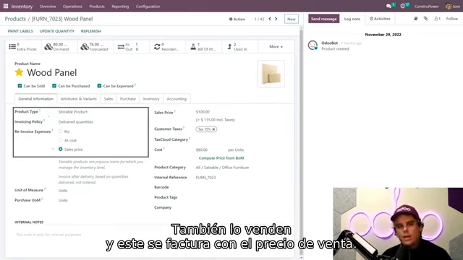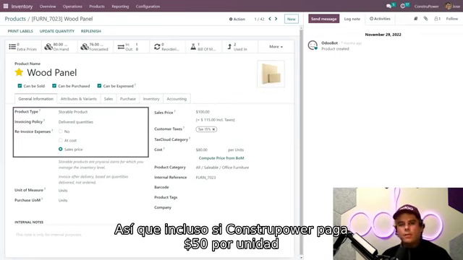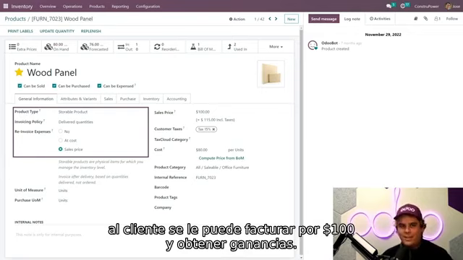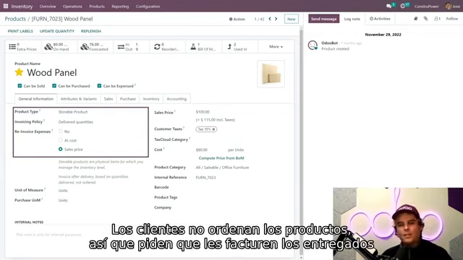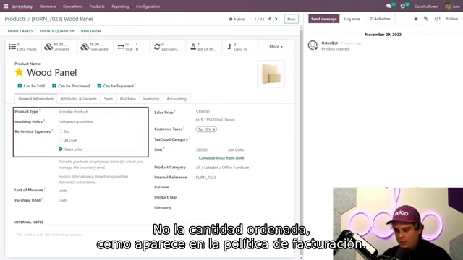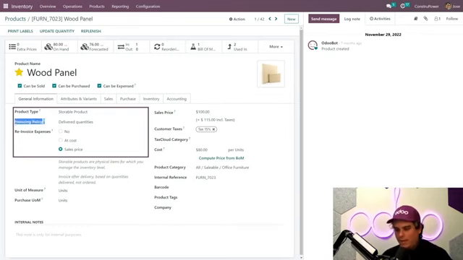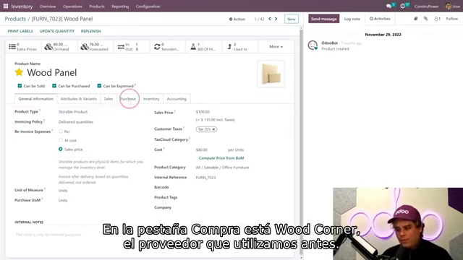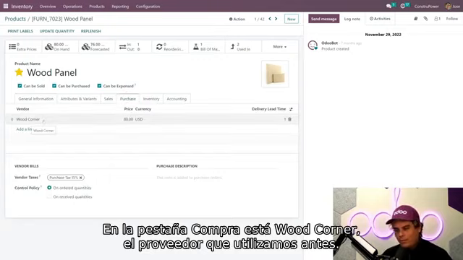Now, because ConstruPower also sells the product, it is invoiced based on the sales price. So even if ConstruPower buys the product from the vendor at $50 per unit, we can choose to invoice the customer at, let's say, $100, which means we make some profit right there. Now, because customers do not order the product themselves, they ask to be invoiced for the delivered amount, aka the amount used in the project, and not the ordered amount, as you can see over here for the invoicing policy. Now, on the purchase tab, we see the vendor we used earlier, Wood Corner, and that's important.